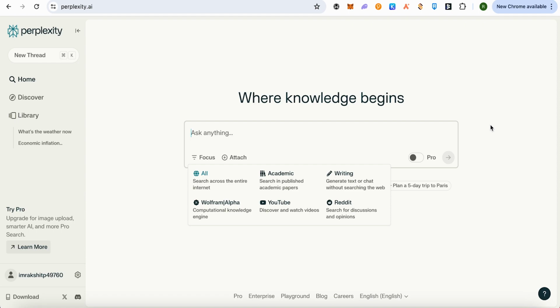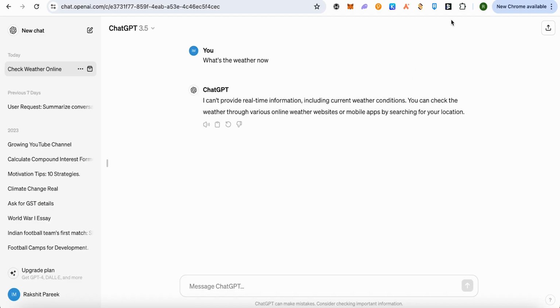So on Perplexity, you get accurate answers, also citations. Whenever you search for anything related to research or published academic papers, you would be getting citations for it. So you can go deeper into your research and check out those particular published papers related to any scientific study. But this is not the case with ChatGPT.